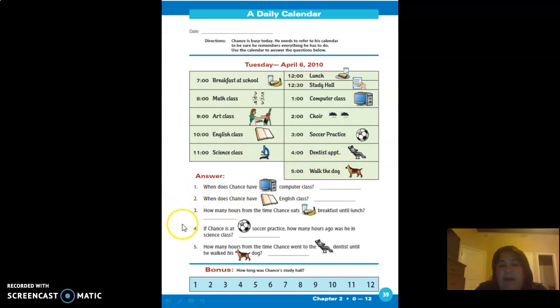So you have 5 questions that you need to answer and 1 bonus question if you can answer it for extra points. So let's start with question number 1. When does Chance have computer class? Question number 2. When does Chance have English class? Remember to write down the times here in the blanks.